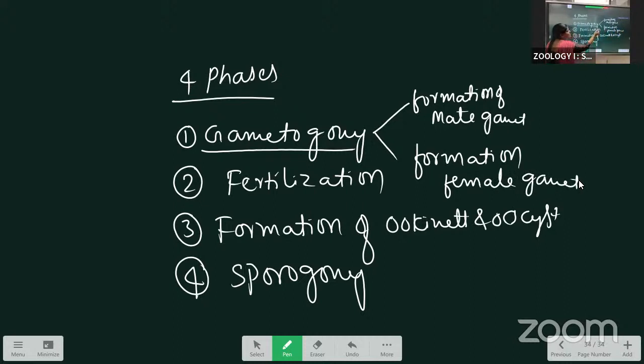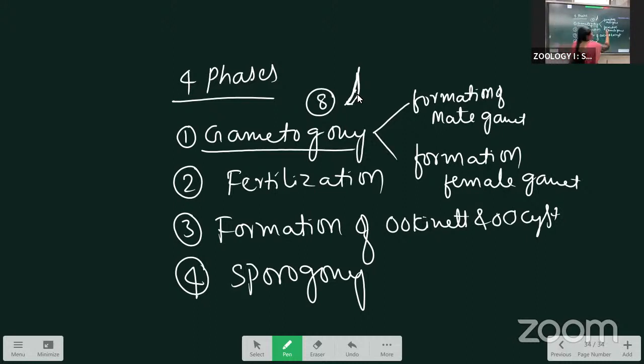How is the male gamete formed? Inside the gametocyte, the nucleus divides and forms 6 to 8 daughter nuclei. These daughter nuclei enter the flagella-like body. The flagella show lashing movement, and with this lashing movement they detach from the body and form the male gamete.